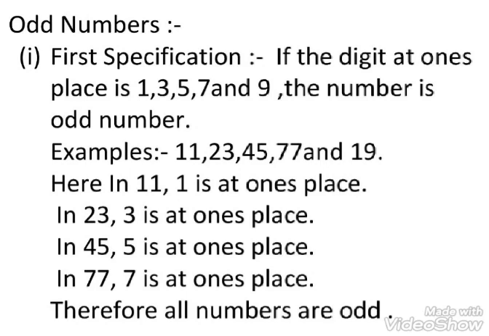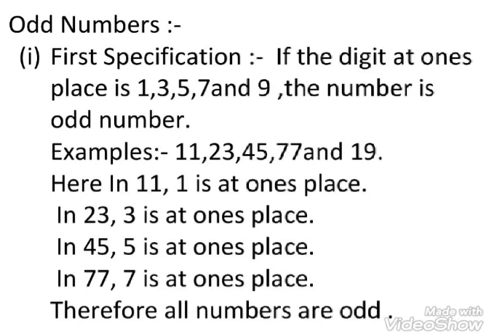First specification. If the digit at ones place of any number is 1, 3, 5, 7 and 9, the number is odd number.